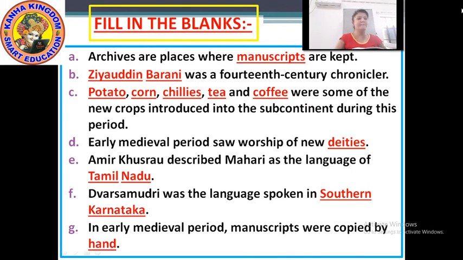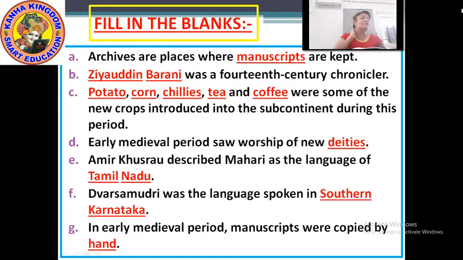Okay. Next, number E. Amir Khusro described Mahari as the language of dash. Amir Khusro described Mahari as the language of Tamil Nadu. Okay. Next.